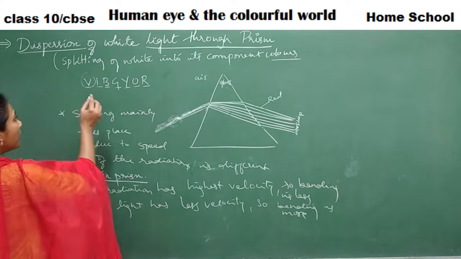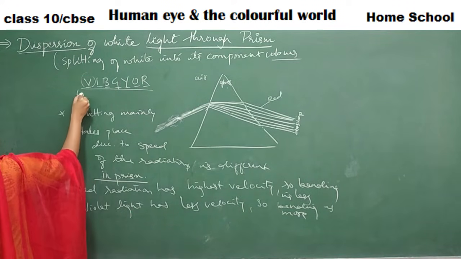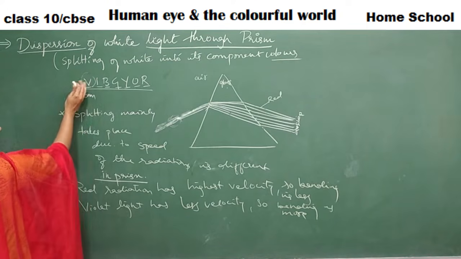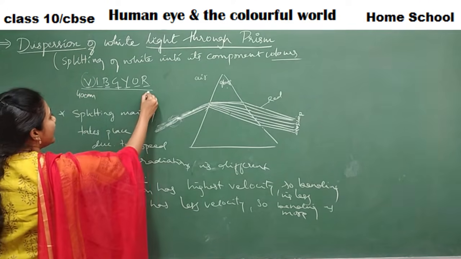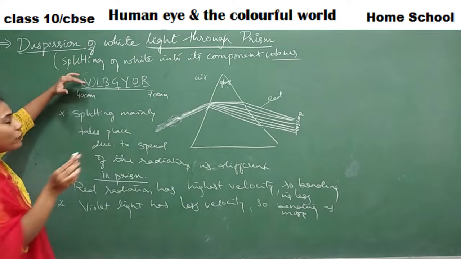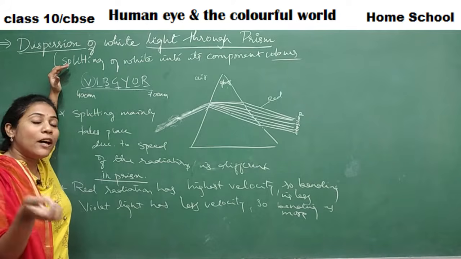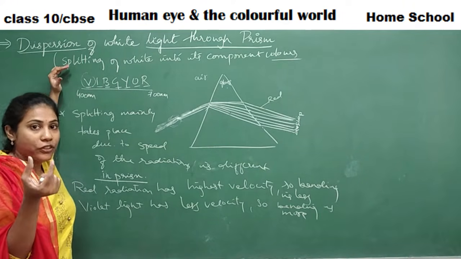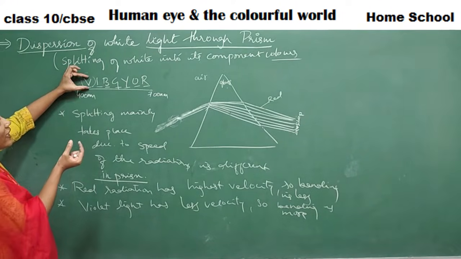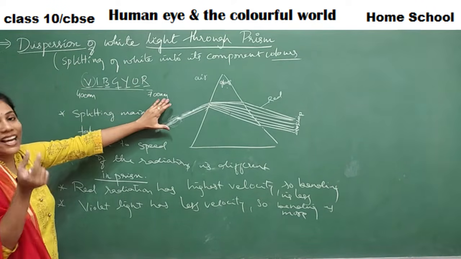One more point to remember here. The wavelength range of this particular radiation is 400 nanometer to 700 nanometer. We all know light travels in the form of waves, so I am talking about the length of one wave. Wavelength of violet light is lesser. Wavelength of red light is higher.